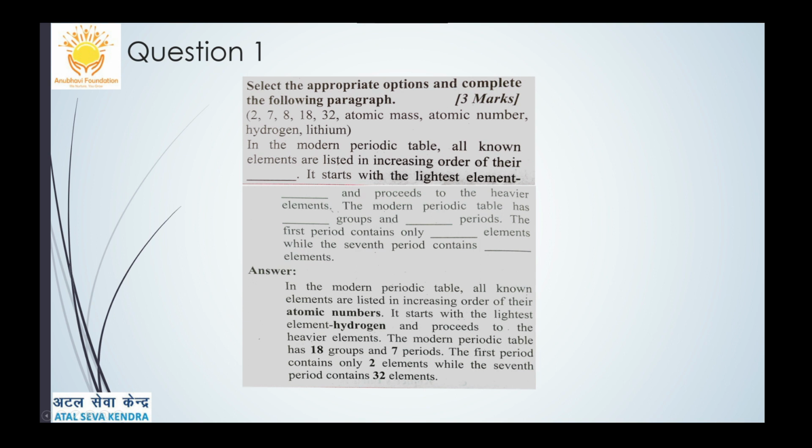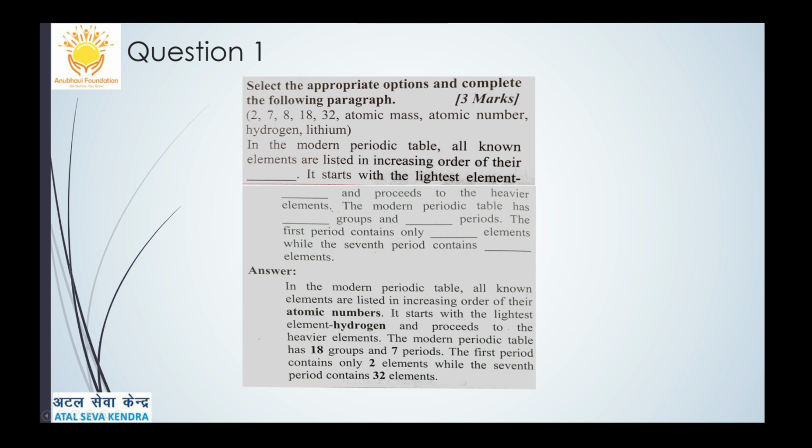So, friends, now let's discuss certain questions which will be helpful for you in the exams. One important question is: select the appropriate options and complete the following paragraph. They have given you the options 2, 7, 8, 18, 32, atomic mass, atomic number, hydrogen, and lithium. If you start reading the paragraph, you will understand the fill in the blanks, and you have to write the full paragraph and underline the words which you have filled in.